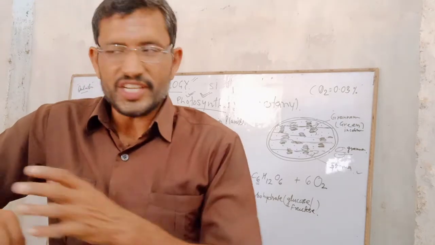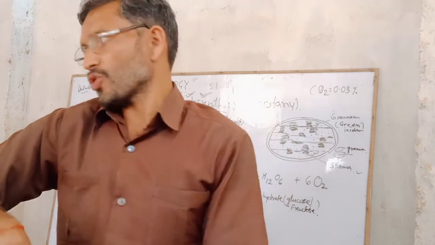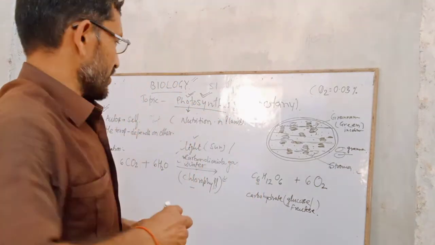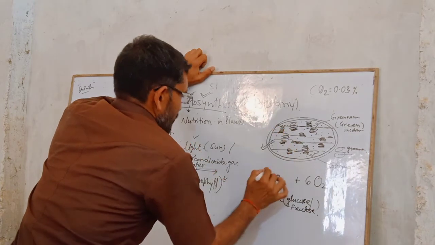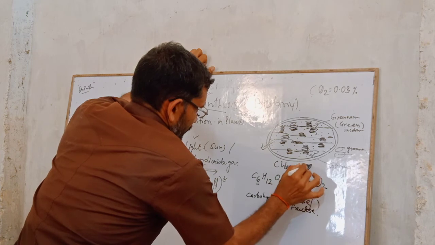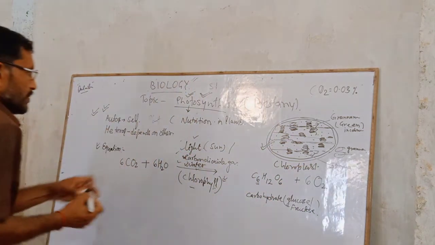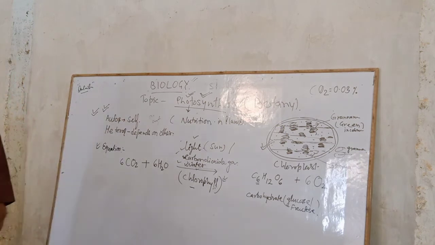Because plenty of chloroplasts are present only inside the plant leaf. So this is the structure of chloroplast. Alright? So this is all about photosynthesis. Thanks all.